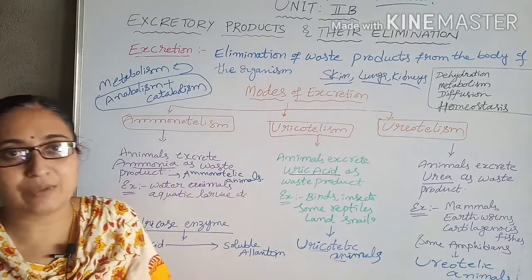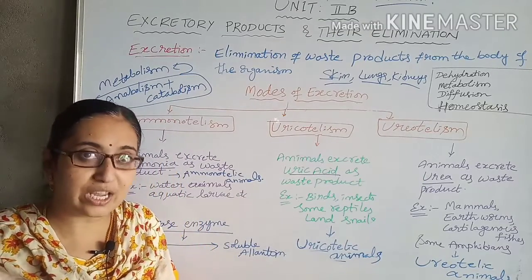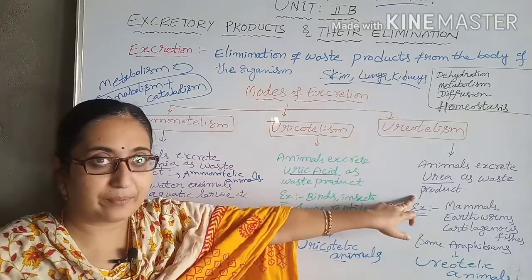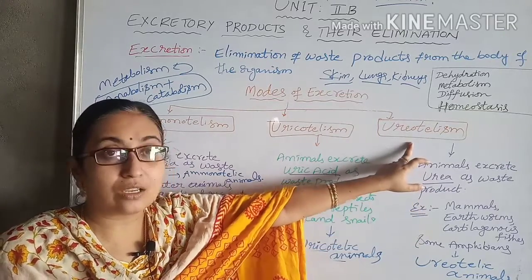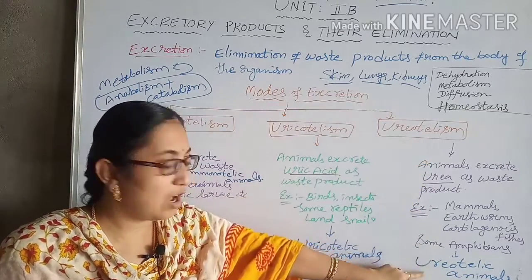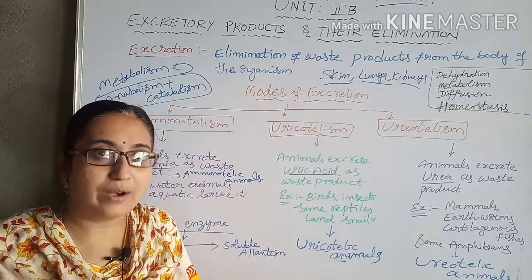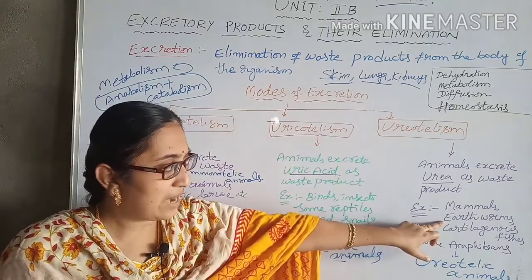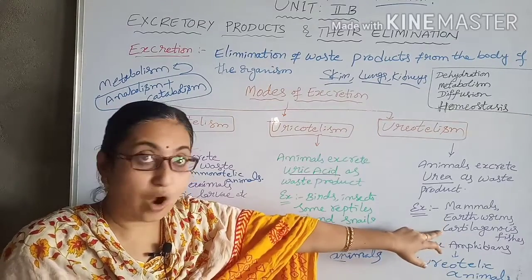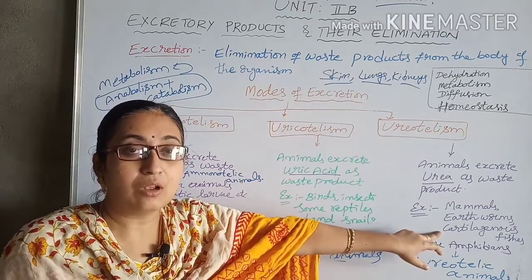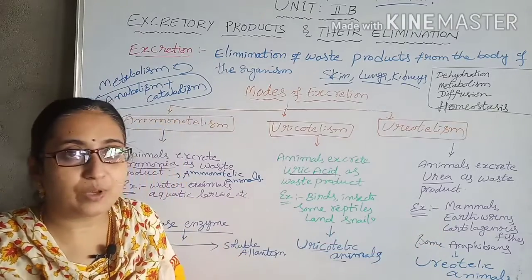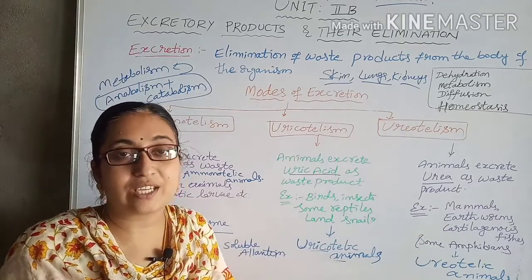Ureotelism means the animals which excrete urea as the excretory product. They are called ureotelic animals. The examples are mammals, annelids, that is earthworms, and cartilaginous fishes.